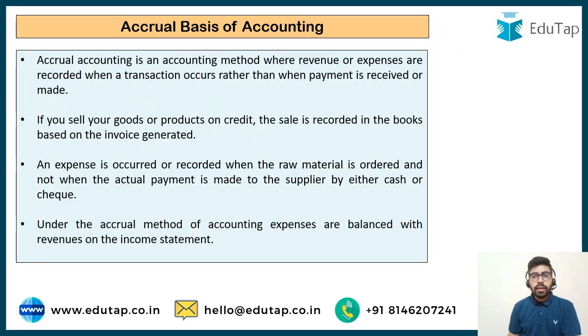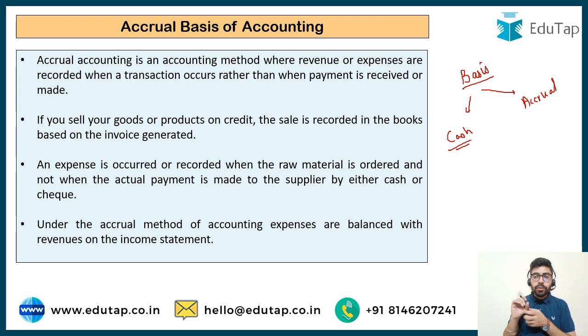So friends, there are basically two bases of accounting. One is the cash basis and another one is the accrual basis. Now in the cash basis, what happens is we only record cash inflows and outflows. So suppose I am buying mobile phones for the purpose of reselling them. I'm not paying for them as of now. I'll be paying after 3 months. So right now I'm not going to record this transaction if I'm following cash basis of accounting. I'm only going to record it after 90 days.